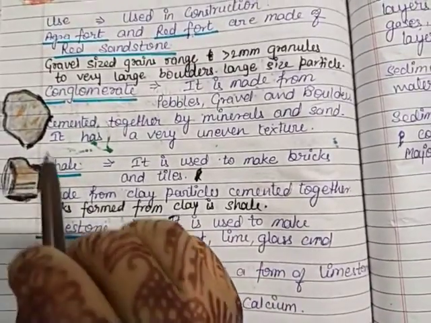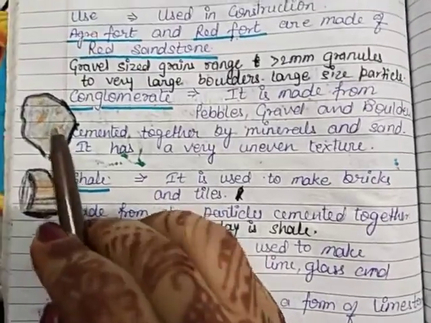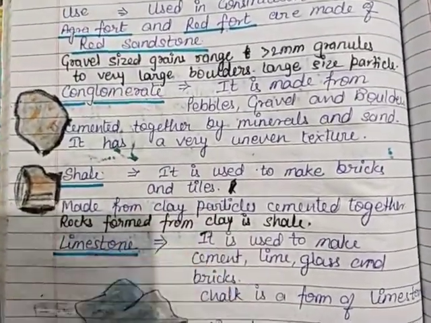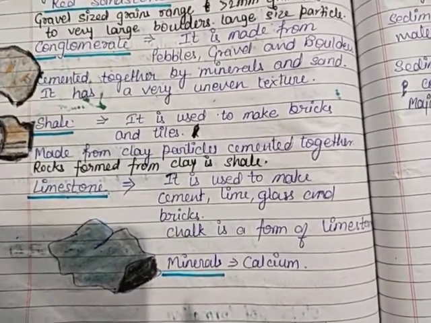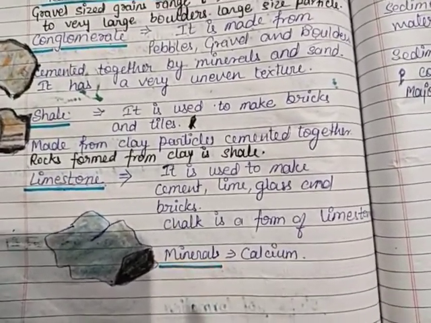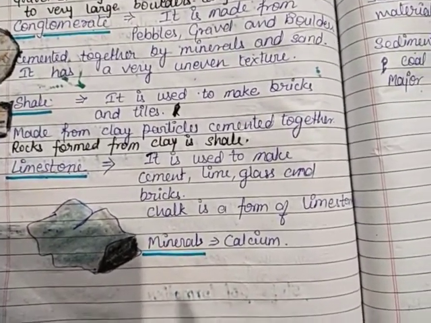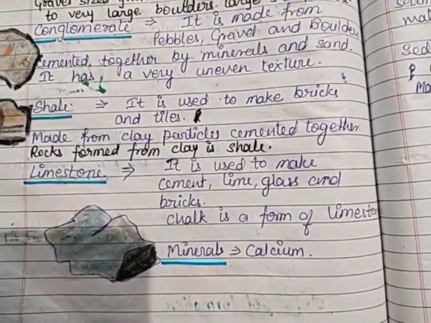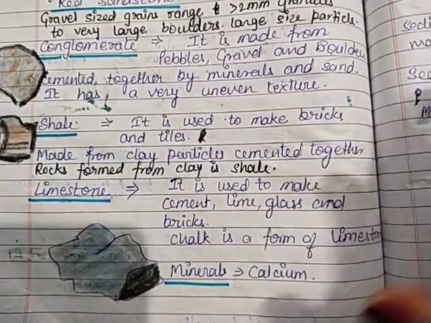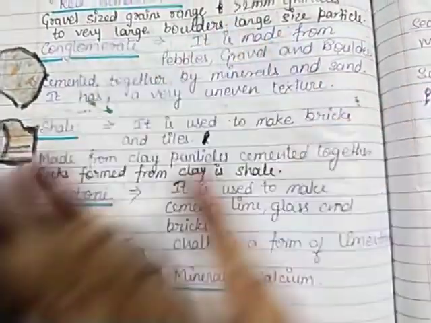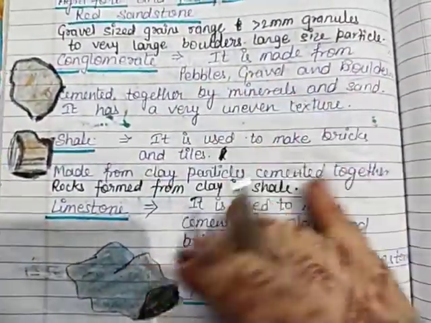Now the next is shale. This is the structure of conglomerate. See the conglomerate, this is the structure. Now the next is shale. Shale is used to make bricks and tiles. You can see tiles everywhere. Nowadays every home has tiles. The flooring is made by tiles. We all have tiles in our homes, and you can see the tiles are very smooth and shiny.